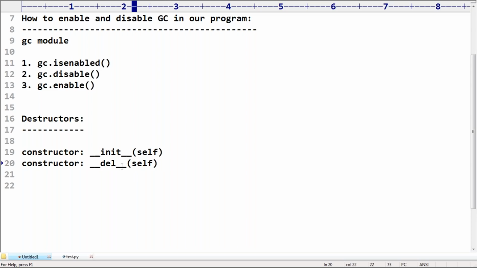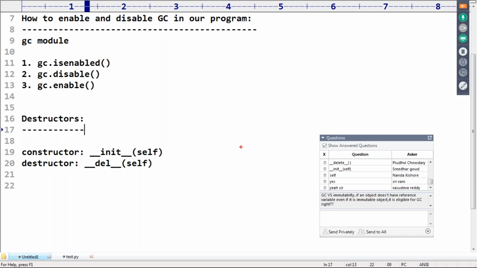Sir, what is the role of this destructor? The syntax of the destructor itself is this. What is the role? Very simple: before destroying an object. The people who are coming from a Java background, do you know the finalize method? Or if you don't know the finalize method, just listen to this one, sir.